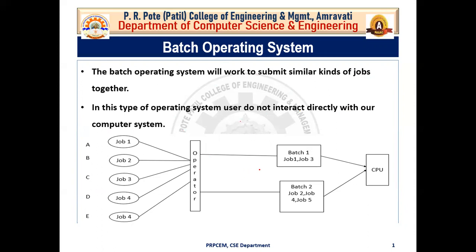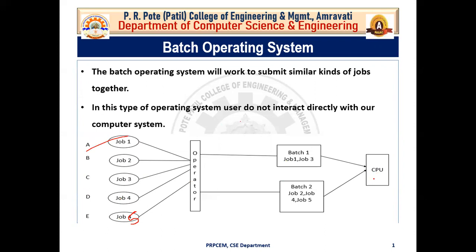In this figure, there are 5 users, that is A, B, C, D and E. These 5 users have 5 jobs, that is job 1, job 2, job 3, job 4 and job 5. Now these users want to perform their jobs by using this CPU.